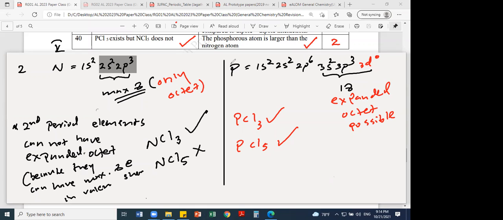Expanded octet, incomplete octet and octet. Please raise your hand those who have learned octet, incomplete octet and expanded octet in the theory class. Okay, good, Dinitmi. What about Chamaya and Chamika? Chamika. Okay. So please add this to your short note. They can raise this question again in the A/L paper. Right. So with examples you can write.